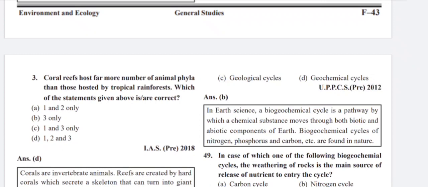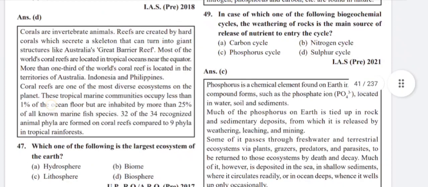Biogeochemical cycles of nitrogen, phosphorus and carbon etc. are found in nature. In case of which one of the following biogeochemical cycles, the weathering of rocks is the main source of release of nutrients to enter the cycle?